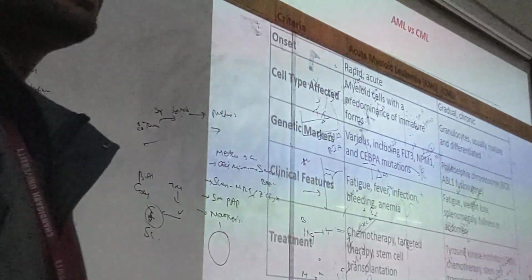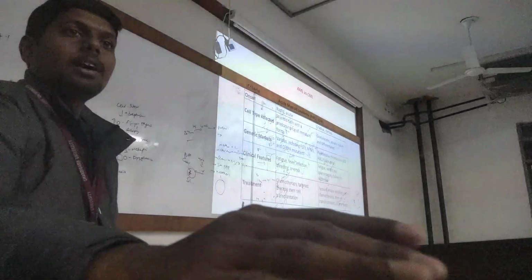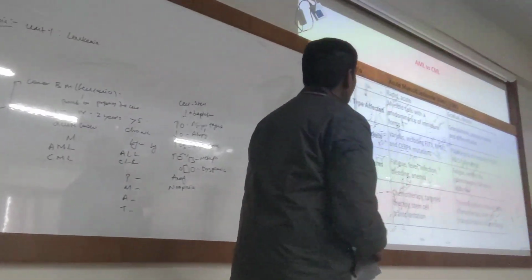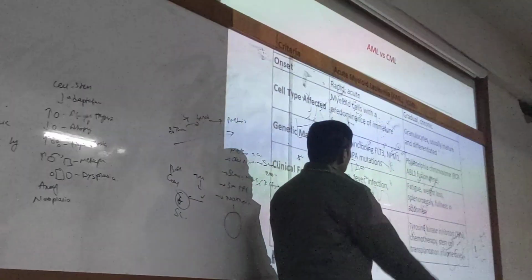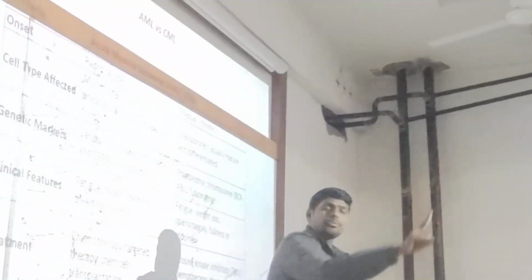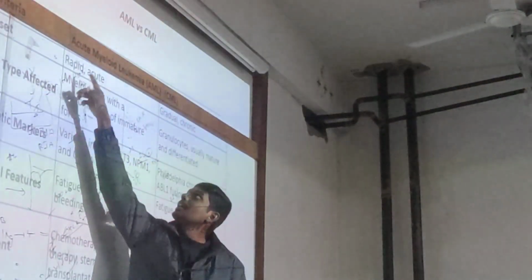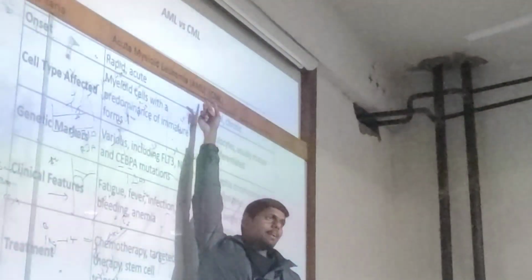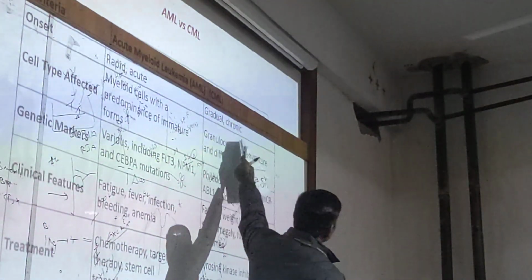Yes, this class is up to 12, I know. Then write down. Everyone write this table: how to differentiate acute myeloid leukemia from chronic myeloid leukemia. The first and foremost thing will be onset: rapid and acute, whereas chronic will be slow and late, gradual and chronic.